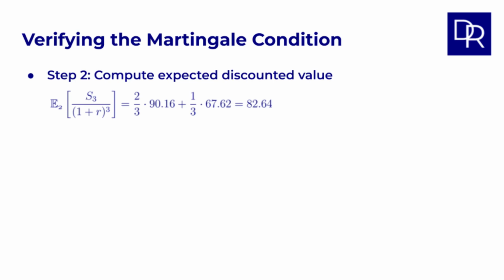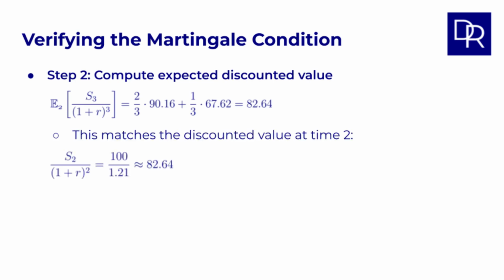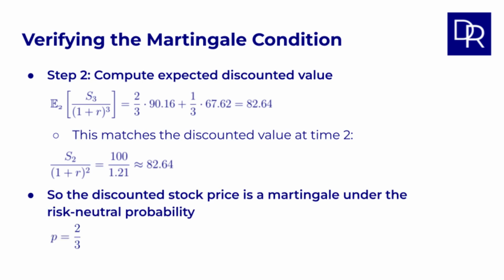Then, as the second step, we compute the expected discounted value at time 2 of the stock price at time 3. This expected value is equal to the probability P of heads of 2/3 times the stock price in the heads scenario of 90.16 plus the probability of tails, so 1/3, times the price for tails, which was 67.62. Altogether, this equals 82.64. And this matches the discounted value at time 2, which we saw earlier. So the discounted stock price is indeed a martingale under the risk-neutral probability P equals 2/3.